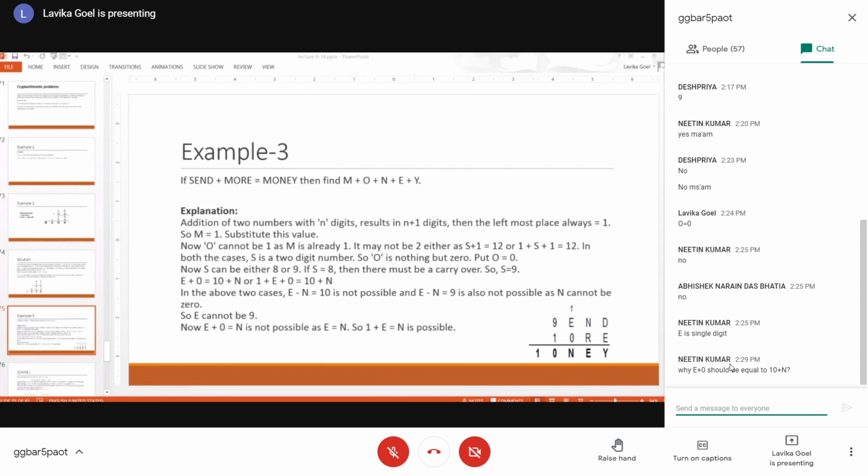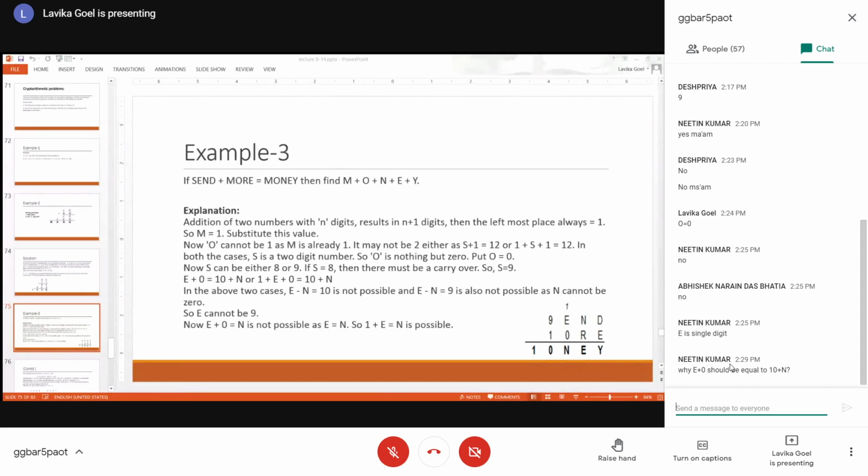Why should E plus 0 be equal to 10 plus N? It's not equal actually. We are just guessing that if E plus 0 is equal to 10 plus N, then whether this equation is possible. If there is a carry, then it will be 10 plus N, right?